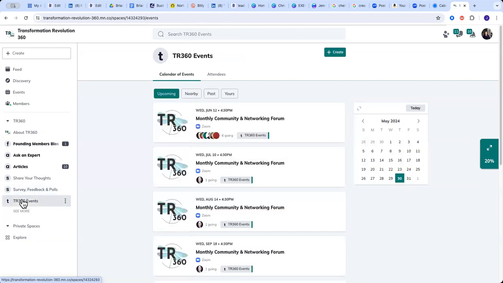The last section here is our events. So you notice we already have our monthly events out there. So please go out and RSVP to the events. You can get them on your calendar. I'll show you real quickly.